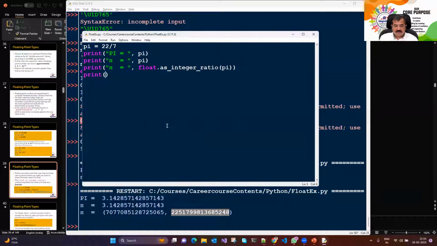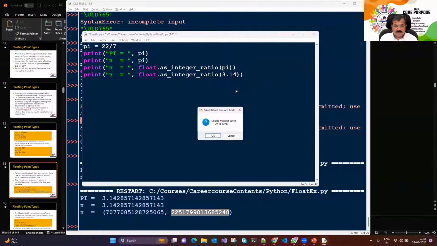So what we'll do is take some simpler value, like 3.14, and I'd like to represent that as an integer ratio. Smaller precision वाले थे. I'll just say number 3.14 को ही represent कीजिएगा as integer ratio.